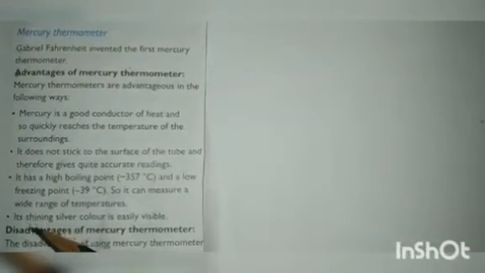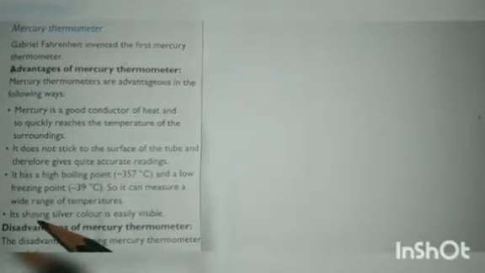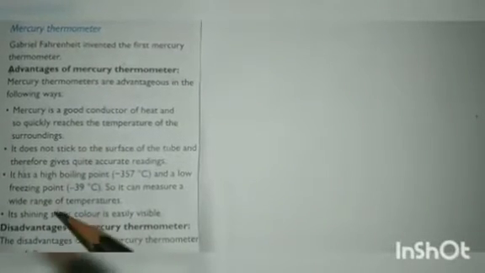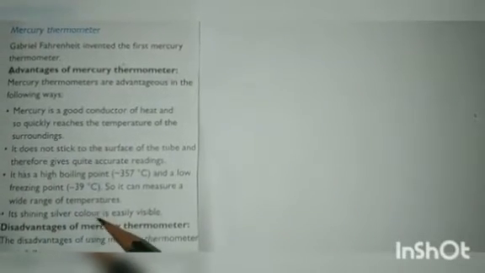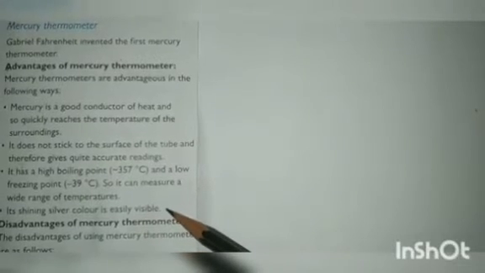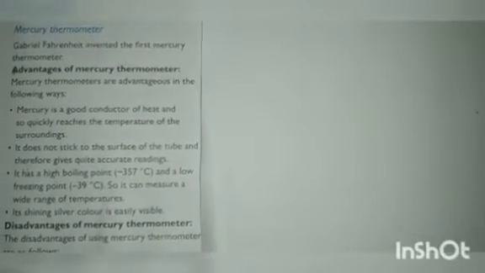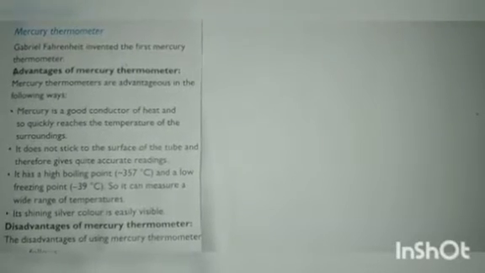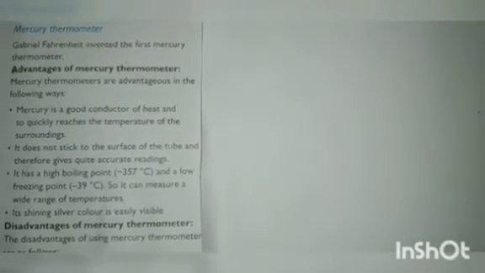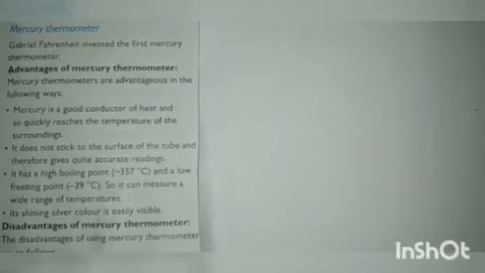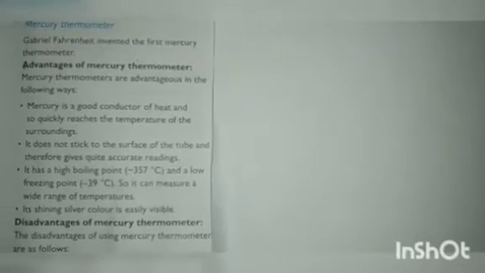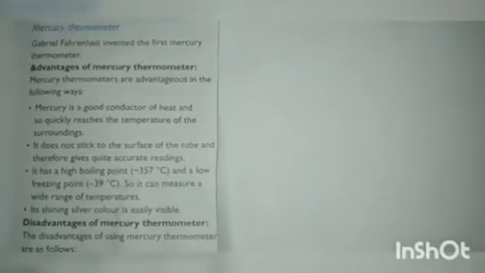Students, mercury is a shining substance. It has a shining silver color and is easily visible. The movement of this silver-colored mercury in a thermometer can be seen easily. These are the advantages of the mercury thermometer.